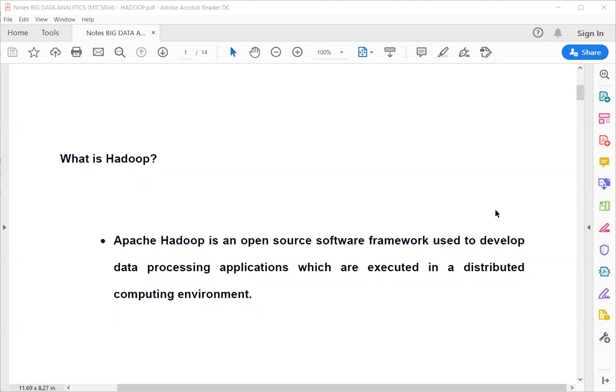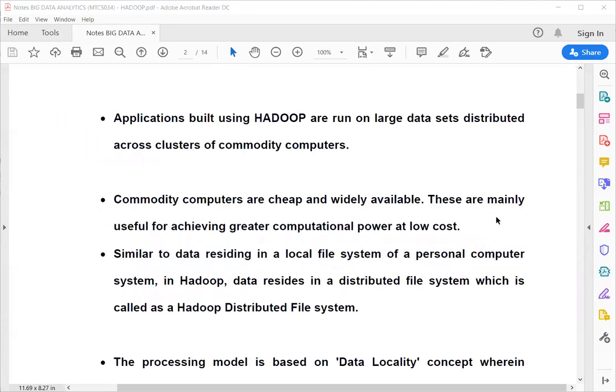suppose we want to process a small amount of data, so we can install Hadoop on our own system and process it. But it is not going to be beneficial, because a distributed computing environment multiplies the processing. If you use more than one computer to process some information, then that information is processed much faster and much more accurately.